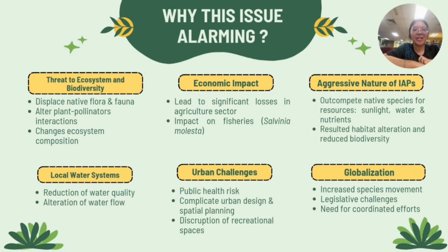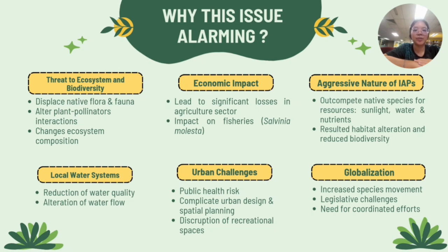I'll be discussing why this issue is alarming. First, they threaten the ecosystem and biodiversity by displacing native flora and fauna, altering plant-pollinator interactions, and changing the overall composition of the ecosystem. This disruption can have cascading effects on environmental stability. Second, IAPs have severe economic impacts, especially in sectors like agriculture and fisheries.